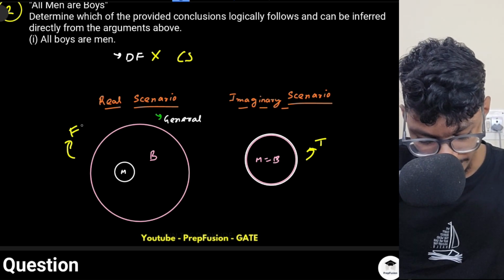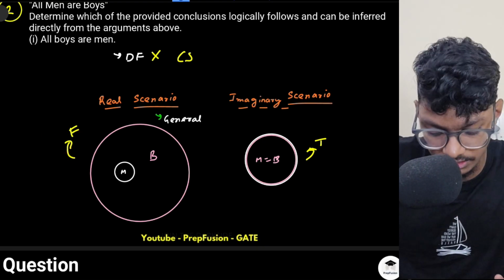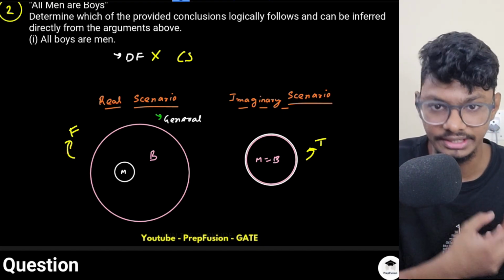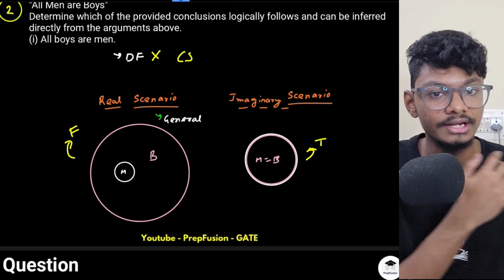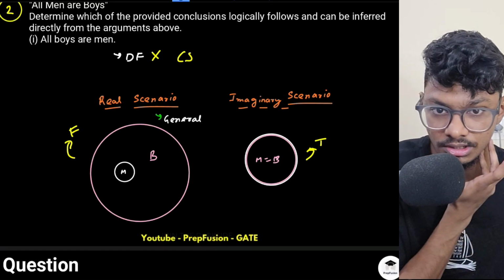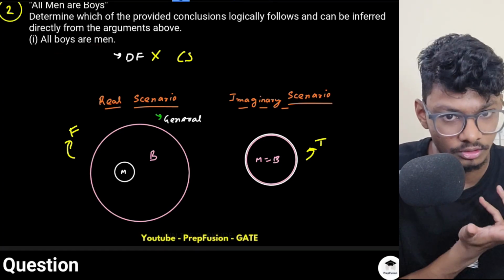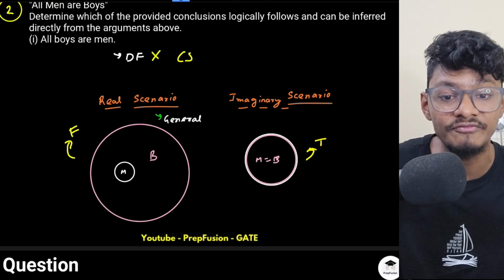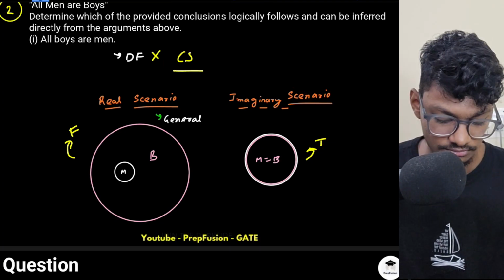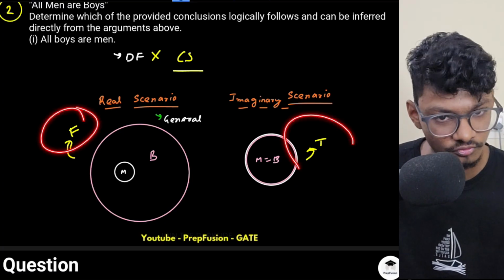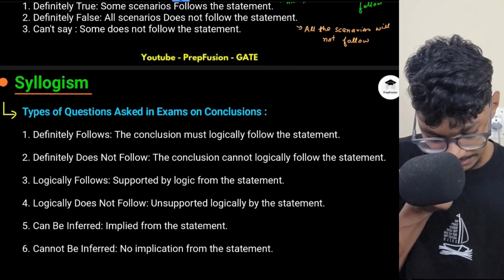So whenever you get false from one of the scenarios and true from other scenarios, you are not getting all true or all false, then you cannot confidently say whether this statement will be correct or not. So you will say can't say, because I don't have enough information. So that's why you will say can't say. You have false from a few, true from the others. Okay. So now we will come back to our explanation part.